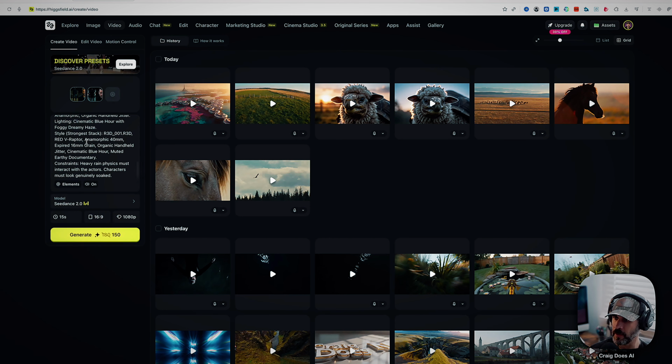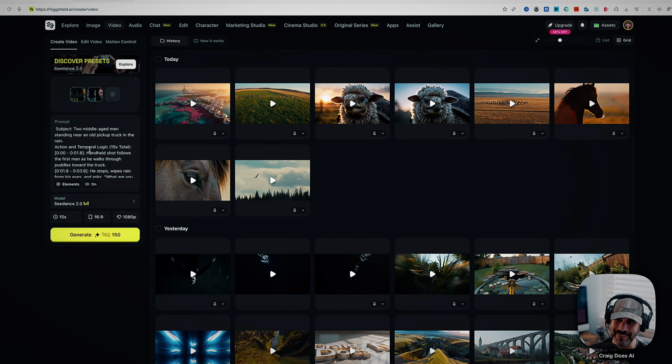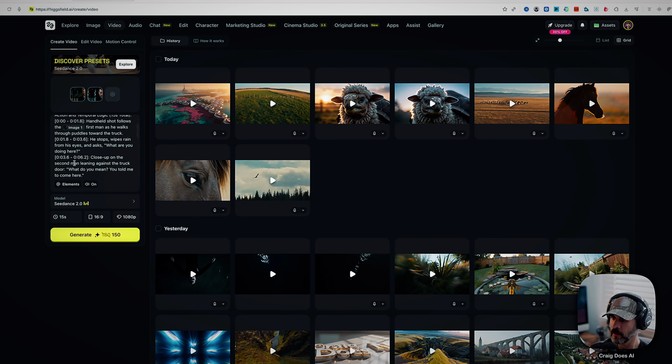So I'm going to paste my prompt. Now this is where it takes a little bit of playing around, but it's still very, very easy. So you're just going to read it. So handheld shot follows the first man, right? So that's where we're going to say at image 1. As he walks through puddles he stops, wipes rain from his eyes, and asks, "What are you doing here?" Close up on the second man. So we're going to put at image 2.